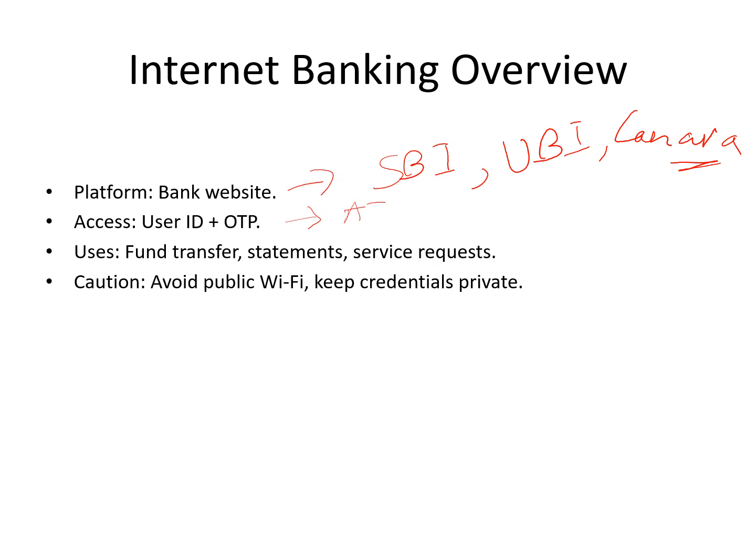Otherwise, if you have an ATM nowadays, you can create internet banking with the help of the ATM and OTP, etc. Uses are funds transfer, statements, and service requests. See, a very important caution regarding this is to avoid public Wi-Fi and keep credentials private. Don't use Wi-Fi provided in public places like railway stations, etc. because they can easily hack your accounts.